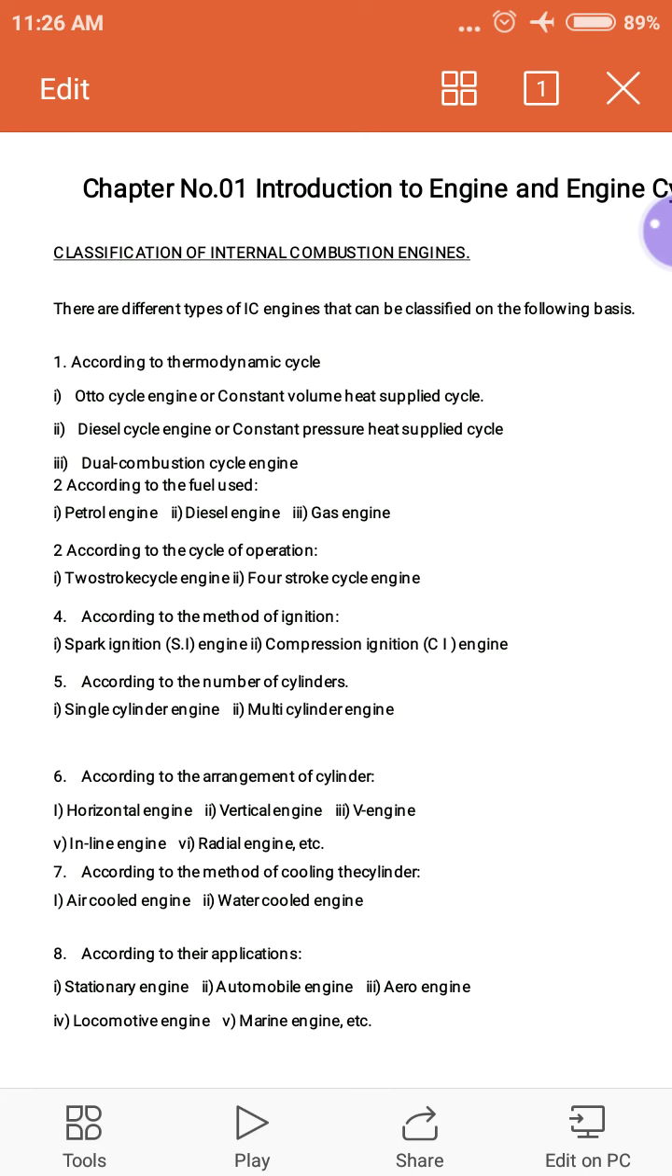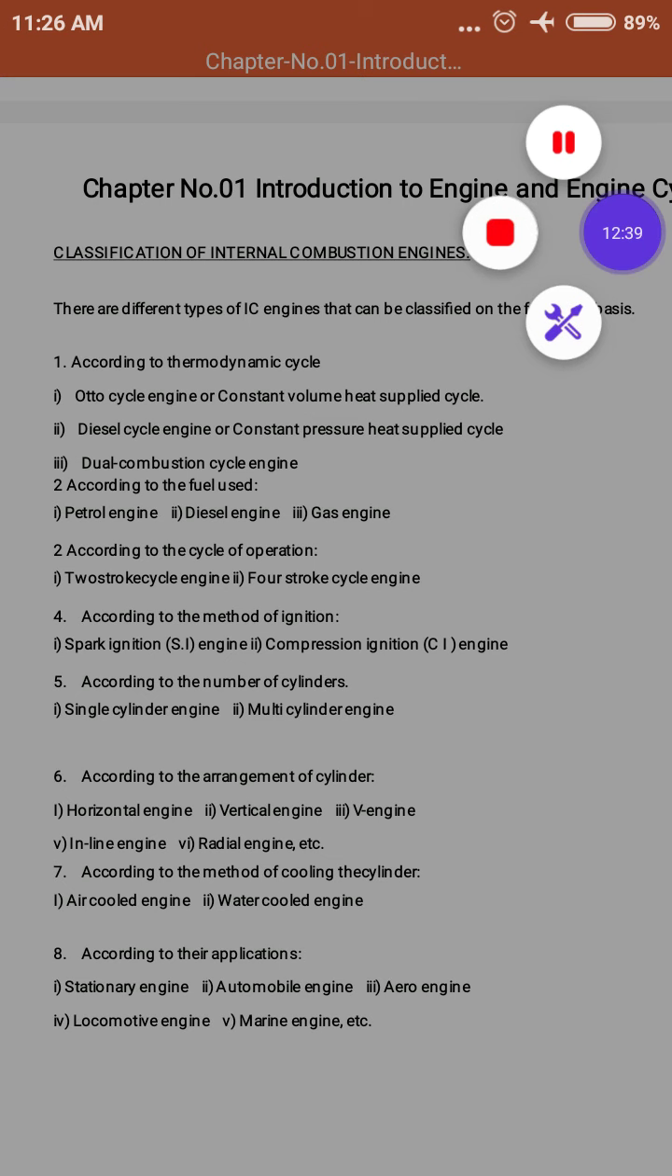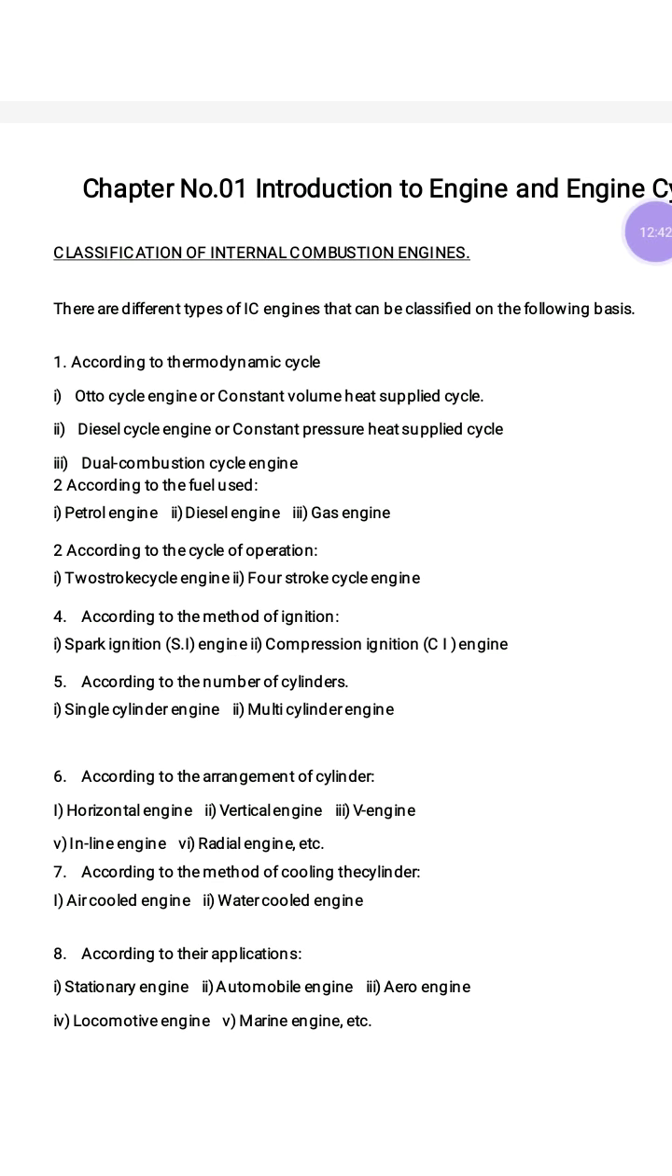Next, aero engines. If the engine is applied to helicopters or aeroplanes, that is in space, then it is called an aero engine. Next is the locomotive engine, and last is the marine engine. If the application is in ships, like marine applications, then it is called a marine engine. So depending upon application, the engines are classified into these types. So this is about the classification of internal combustion engines.